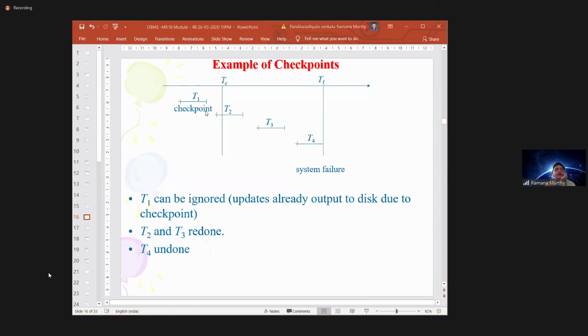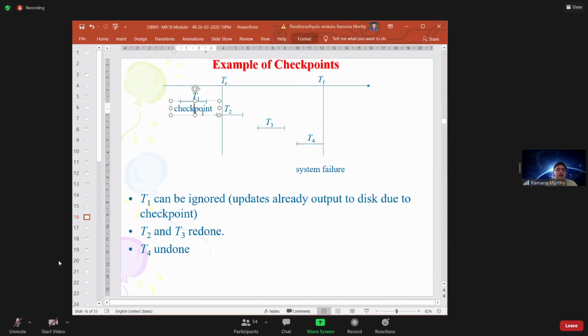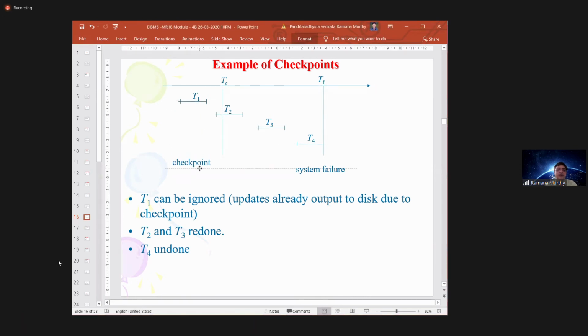Now from that particular point, identify if any transaction TA start is there but TA commit is not there. Clear? Maybe T2 or T3 also, maybe before the checkpoint only, no problem, or after the checkpoint only. But now you are considering T2 and T3 start is there.